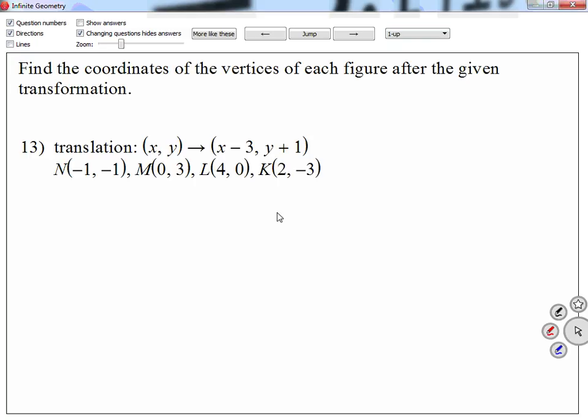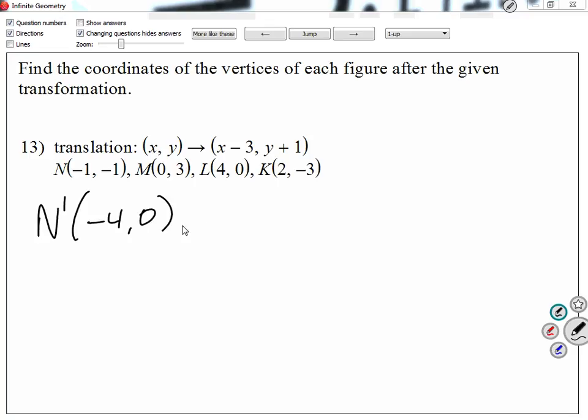What I mean with that is, I need N prime to begin with. I know I have to subtract 3 from the x and add 1 to the y. So what values do we get for N prime? Negative 4, 0. Good. Subtract 3 from the x and add 1 to the y for the N prime.